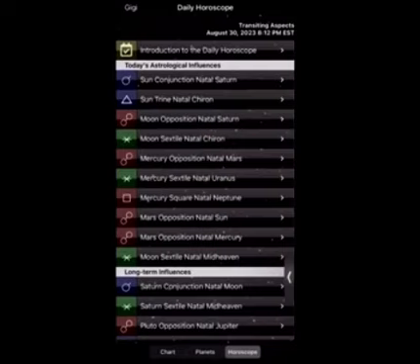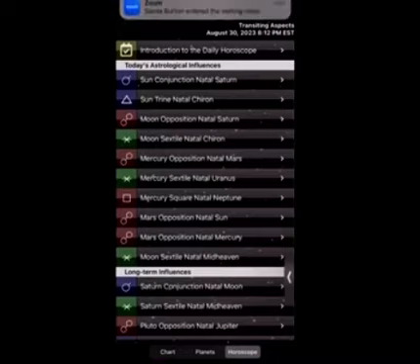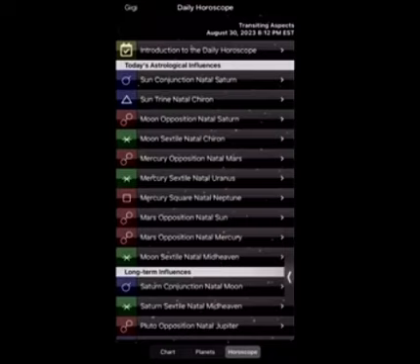Oppositions are mirror reflections. It's like you're standing in the mirror, and everything in the mirror is opposite you. Your right arm is on the left side, vice versa. So it is an opposite reaction that you're having. Okay, so make sure you're reading your reds, because I feel like they are the most important for you to watch out for and know what you're doing. So look into that situation and make sure that you are studying, going deeper into the aspects to understand what your strong influences are for the day.